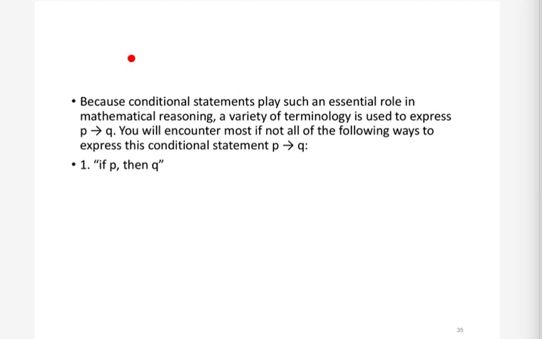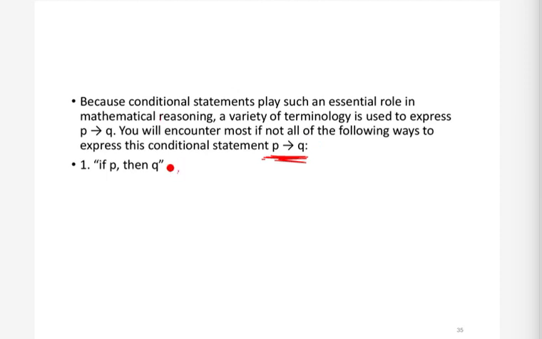in English. If I give you P implies Q, then you can interpret this in English in many ways. The first way is the one we have already seen: if P then Q. Basically this means that if P is true, then Q must be true.